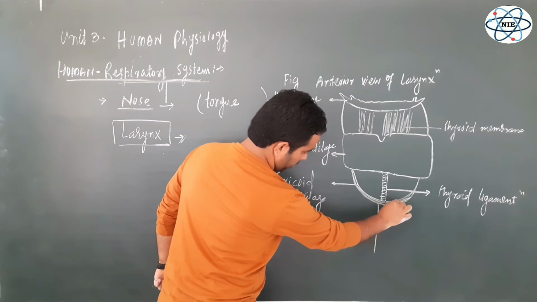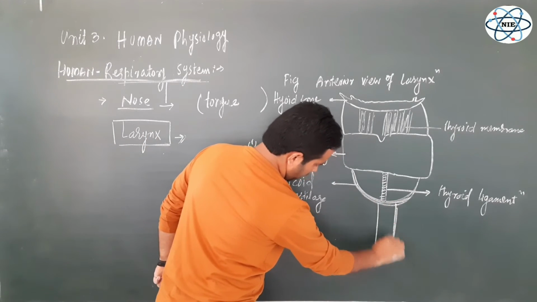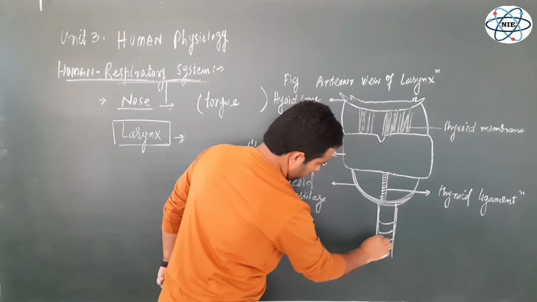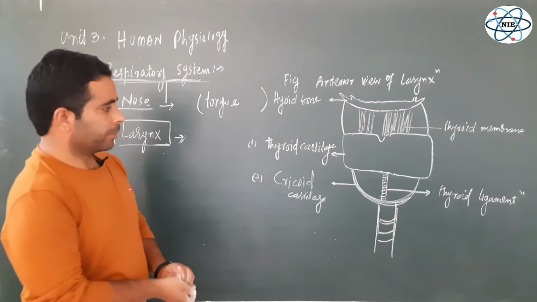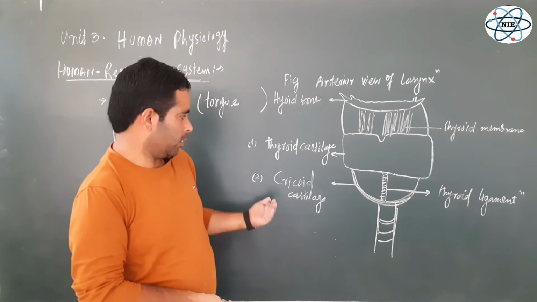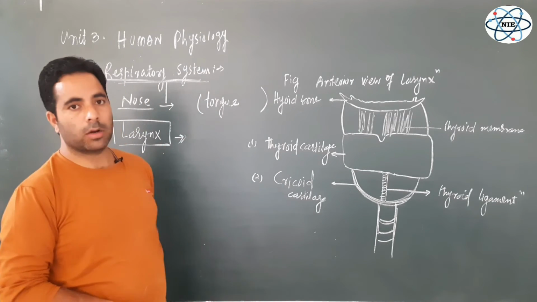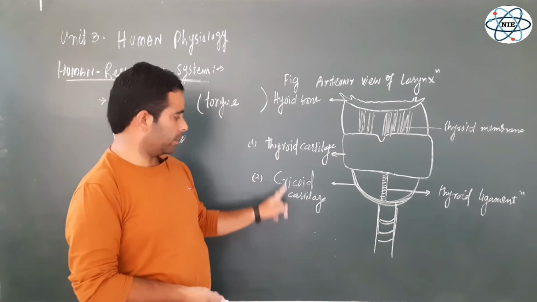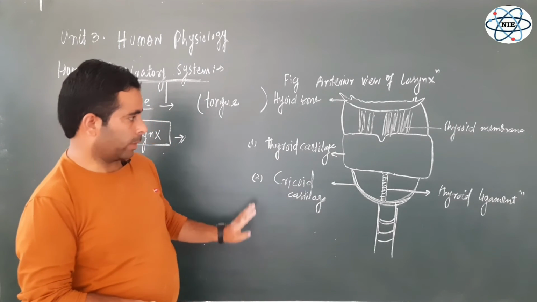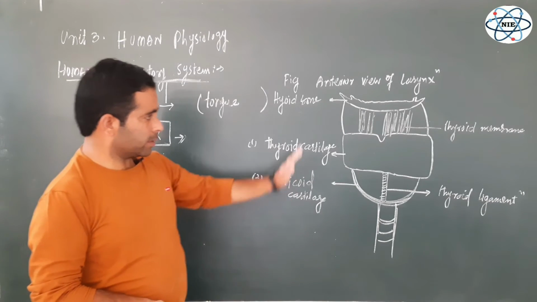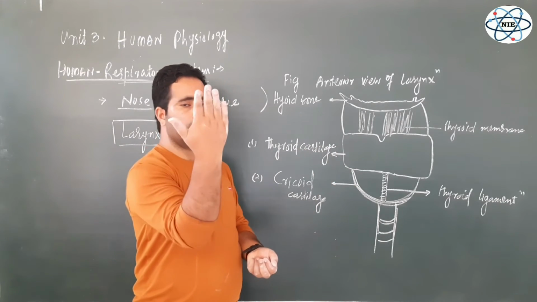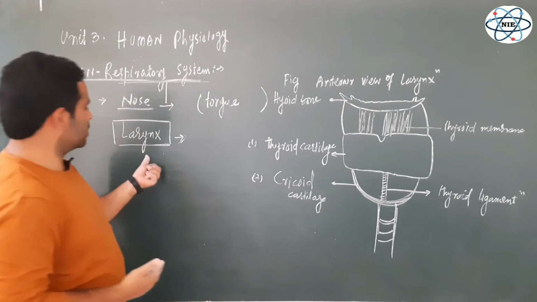Here from this end, there is the part of the trachea. This is the trachea, let's say, right? So in this anterior view, you have seen only 2 cartilages, this thyroid cartilage and cricoid cartilage, only 2. This is single, this is also single, so far as number is concerned, right? So this is the anterior view of this box, what you know as the larynx.